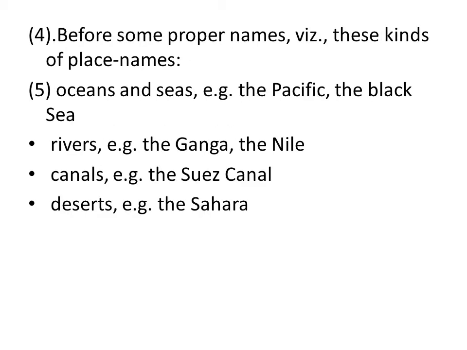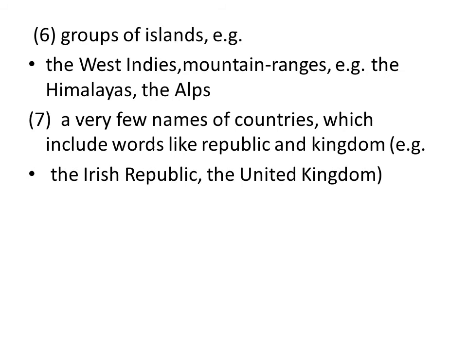the definite article is used with some proper names. For instance, the is used with the names of oceans and seas. For example, the Pacific Sea, the Black Sea, and the Suez Canal, the Sahara Desert, and the is also used with groups of islands. For instance, the West Indies, the Himalayas,